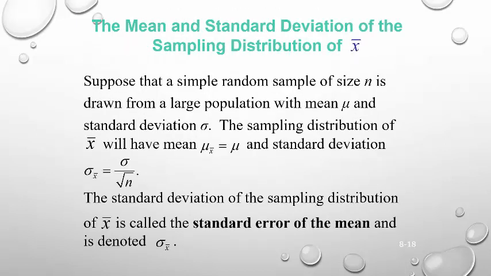So the sampling distribution of X bar, the distribution of all the different averages, will have a mean, so we say mu sub X bar. This is the average of the averages. Well, that's just equal to whatever the population average is. If you look in the previous slides, we saw that the average for each of those histograms was always the same as whatever we thought the population average was, which was 2.46.